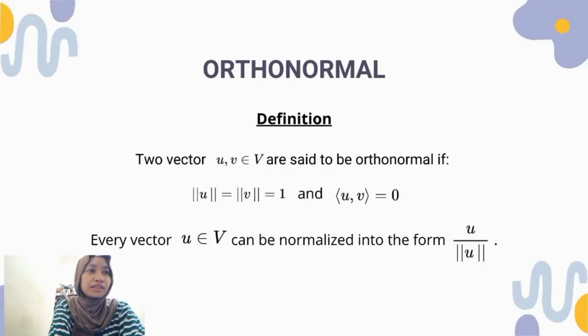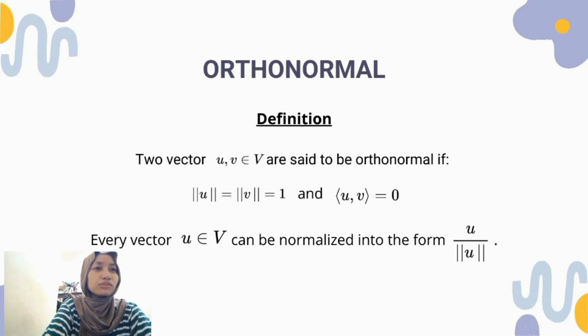Next is orthonormal, where the definition is as follows. Two vectors are said to be orthonormal if they meet the following two conditions. 1. The vectors are perpendicular to each other, which means the dot product between them is 0. 2. The length or norm of each vector must be equal to 1. The conclusion is two vectors u and v are said to be orthonormal if the dot product between them is 0 and the length of each is 1.